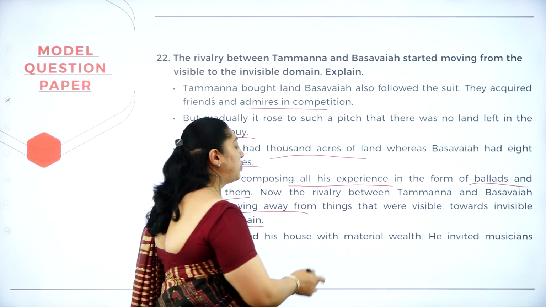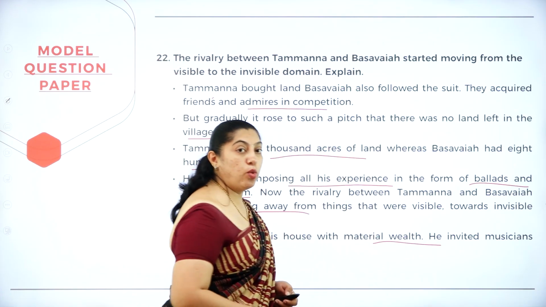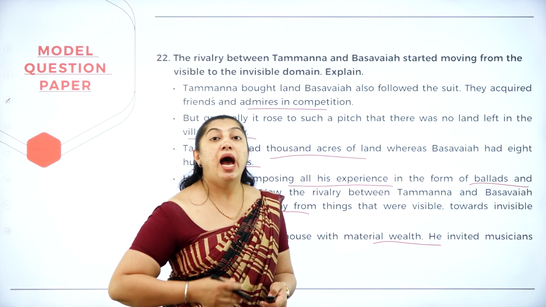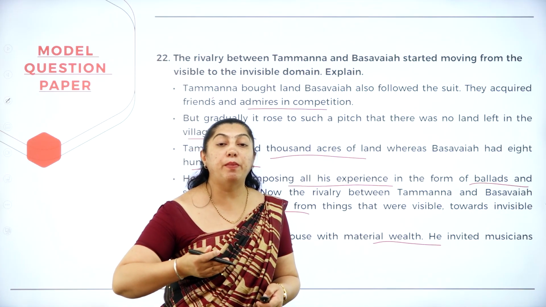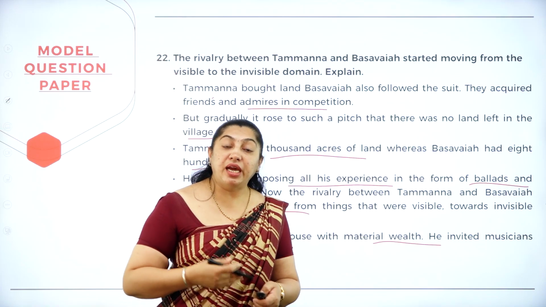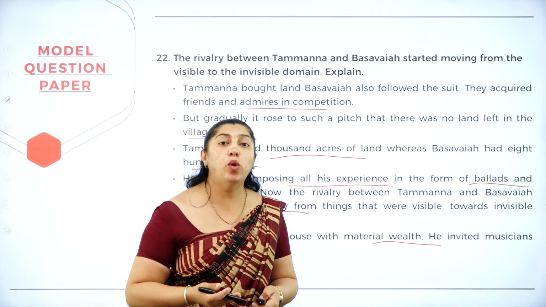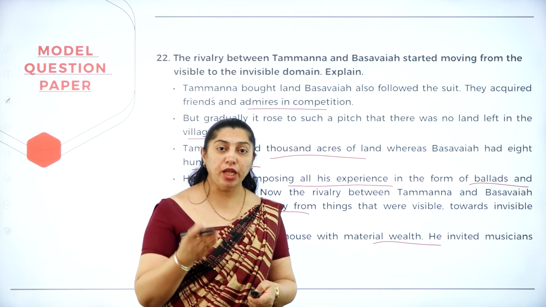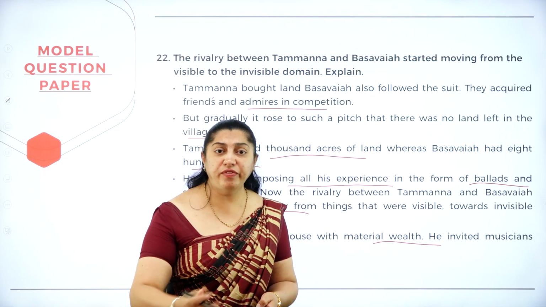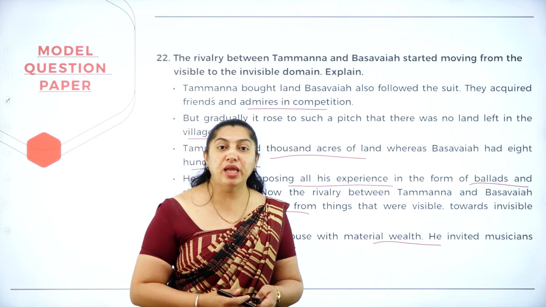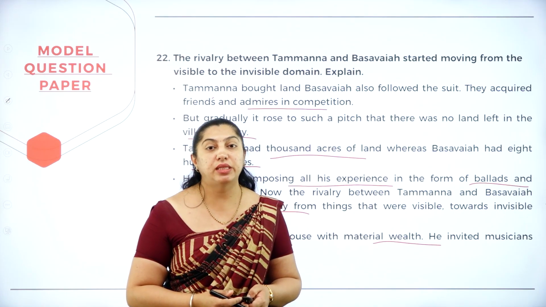Basavaya filled his house with material wealth. He invited musicians and scholars, and he himself appointed people to praise him. He decorated himself with gold, diamonds, and precious stones. But whoever visited his place used to say that you have everything at your place, but one thing is missing, that is the books of Tamanna.